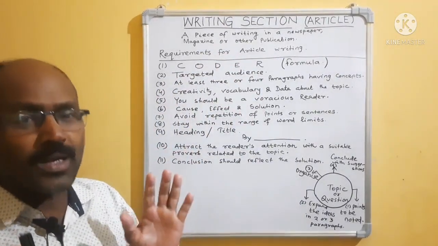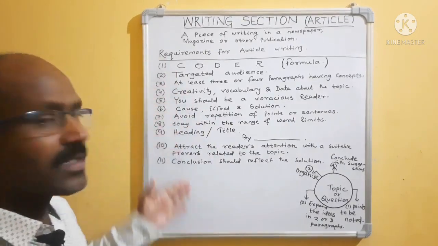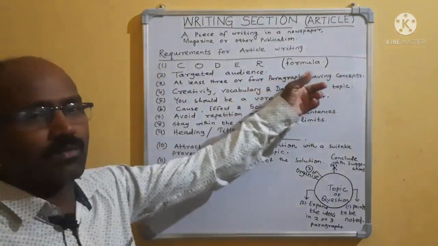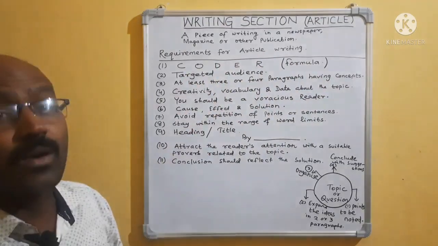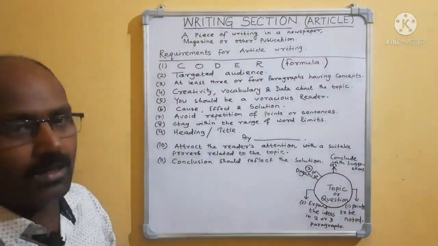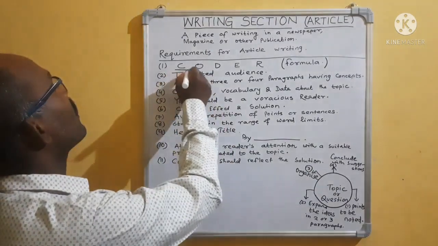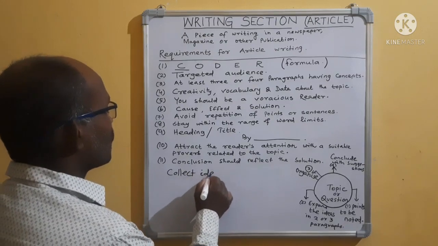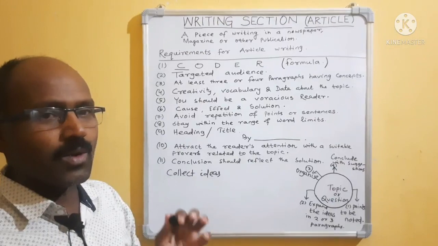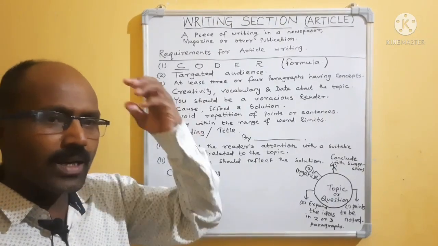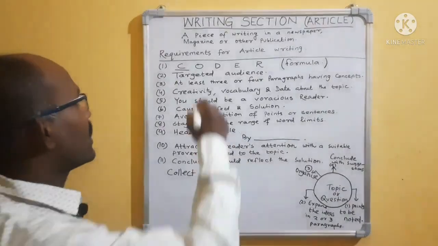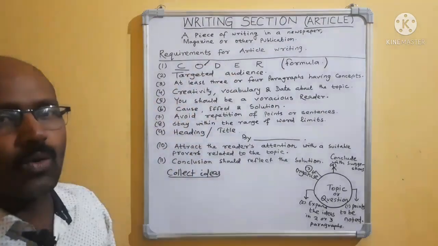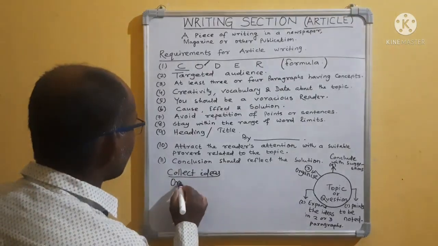If you want to write a good piece of writing, these basic things are required. Come to the first point, it is one formula, the CODER formula. C-O-D-E-R. C stands for collect ideas. In whichever topic you are going to write, first collect the ideas in your mind. After collecting ideas, you will organize them. O stands for organize the ideas.